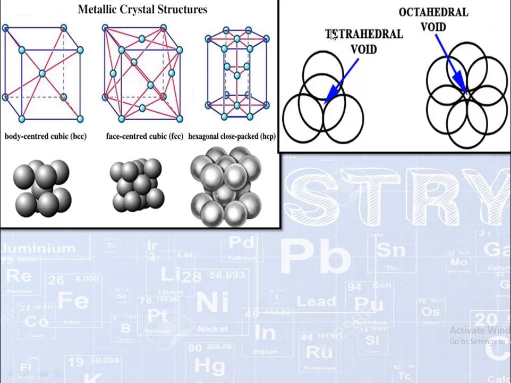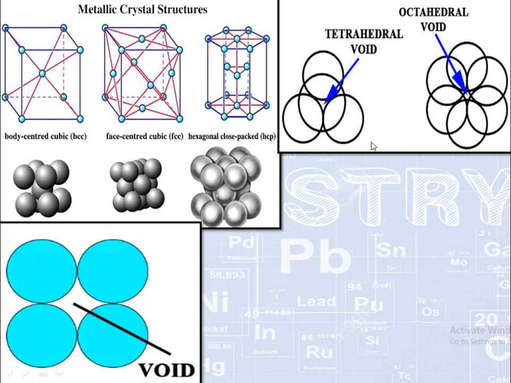As you can see here, if these atoms are arranged, then there is a formation of void or gap in between these atoms. This is a tetrahedral void and this is an octahedral void. Or we can say that there is some space in between these atoms.